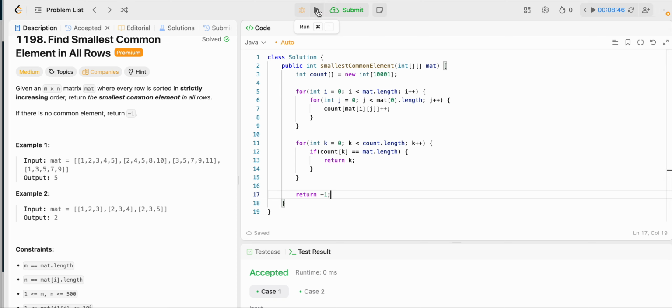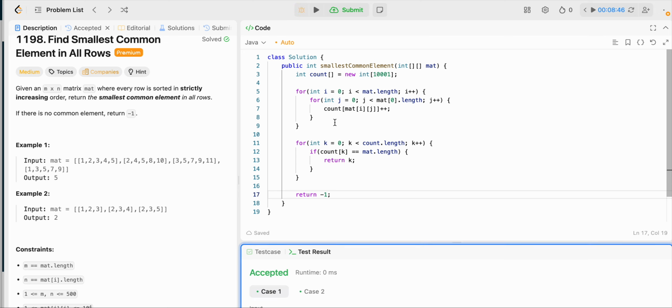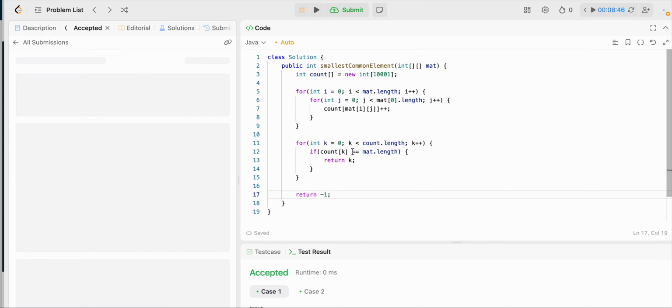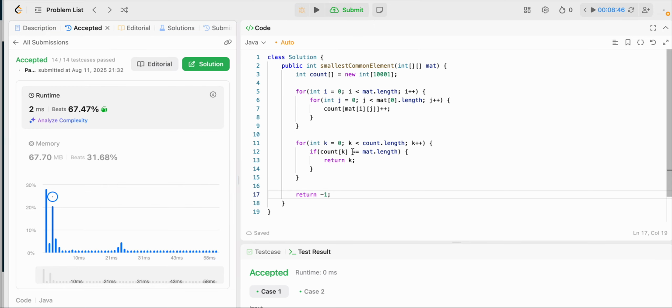All right, let's go ahead and check. I'm fairly confident. Got it. We have 2 acceptable use cases. So let's go ahead and submit. And there we go. We have our test cases passed and we have found the smallest value common across our matrix.